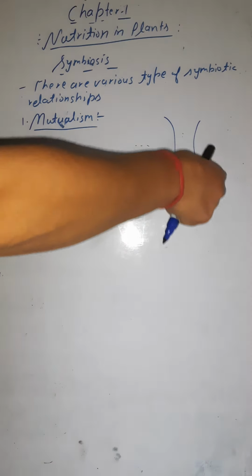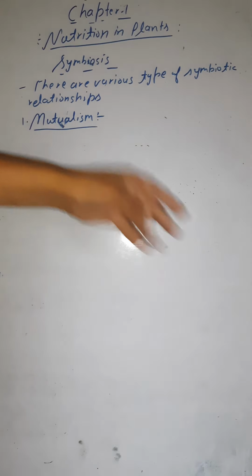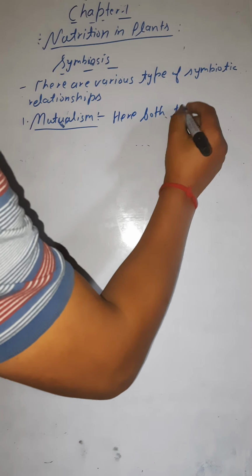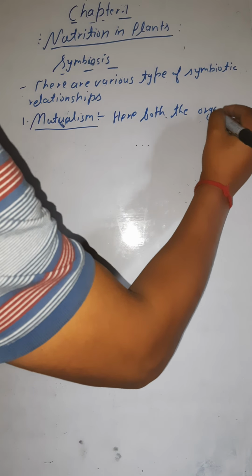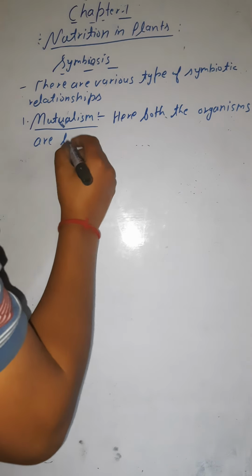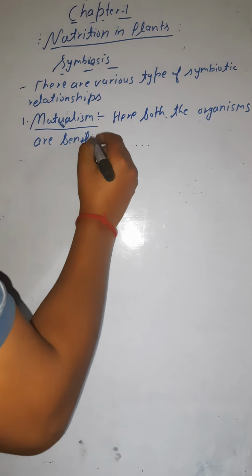Both the organisms are benefited, so this type of symbiotic relationship is called mutualism.